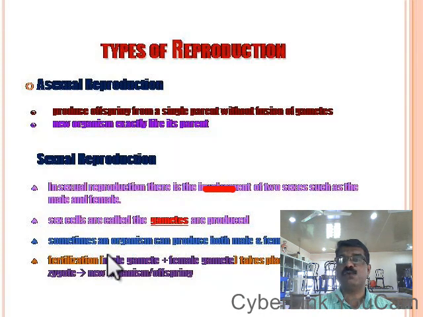Since there is fusion of male and female gamete, the new offspring, the individual produced, is not genetically similar to their parents. They are genetically different from the parent. Not completely, but still there are certain variations in the offspring or the new individual produced in sexual reproduction. So these are the two major types of reproduction.